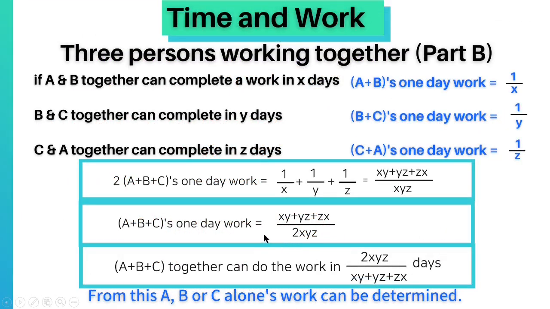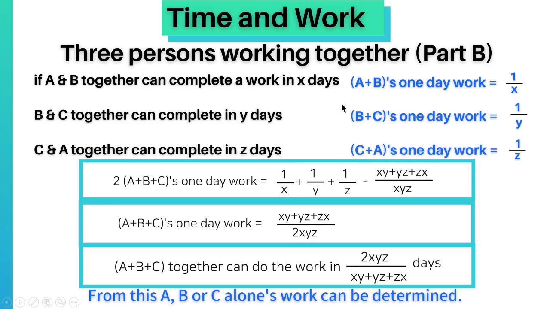In this section of time and work, where 3 persons are working together, the second part, or part B, of the formula is: if A and B together can complete a work in X days, then A plus B's 1 day work equals 1 upon X. If B and C together can complete it in Y days, then B plus C's 1 day work equals 1 upon Y. C and A together can complete it in Z days, then C plus A's 1 day work equals 1 upon Z.